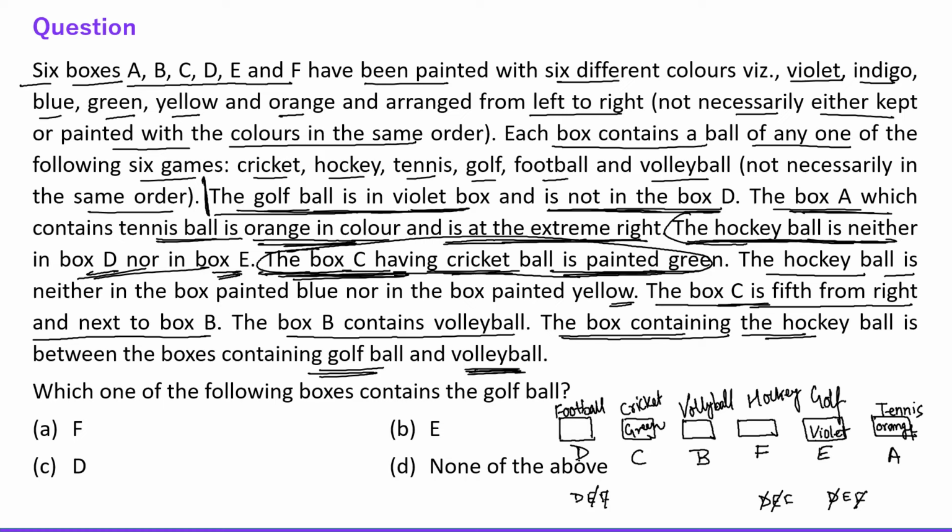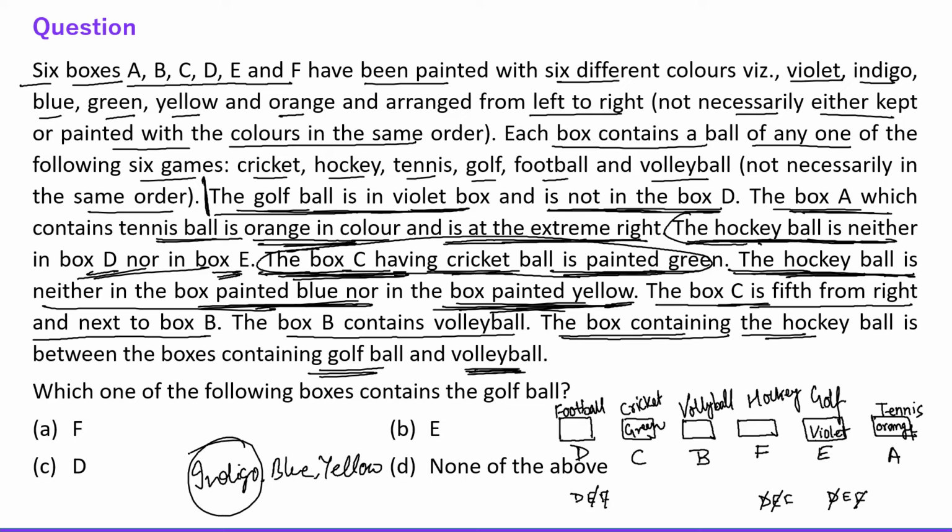Now we have to write all the colors. Here one very good clue is given. The hockey ball is neither in the box painted blue nor yellow. We have written three colors here, so obviously three colors are left: indigo, blue and yellow. So hockey is neither blue nor yellow, so it means hockey is inside indigo.